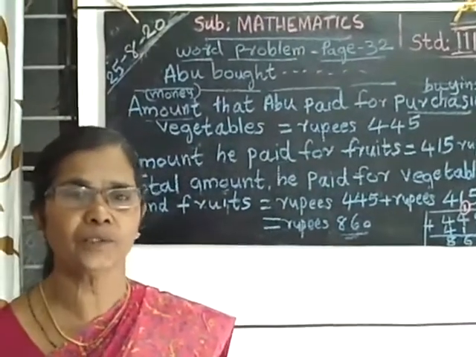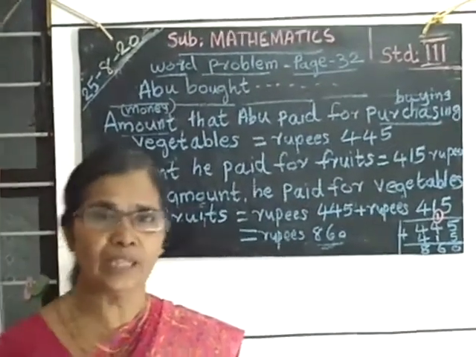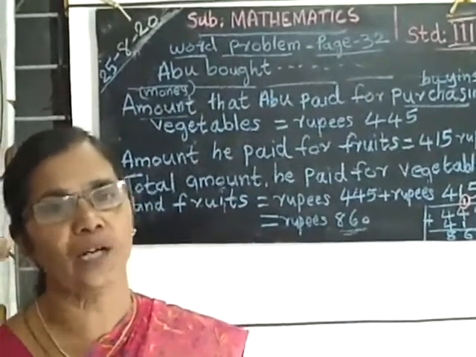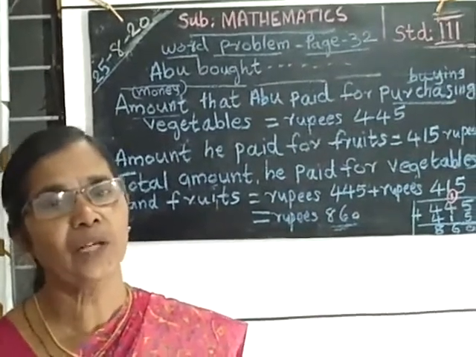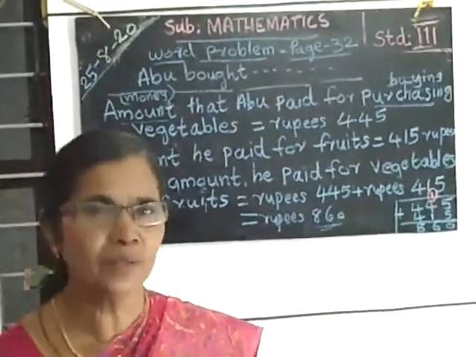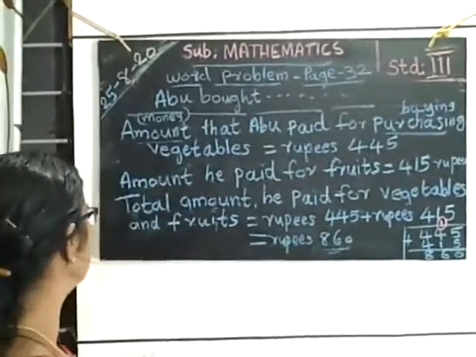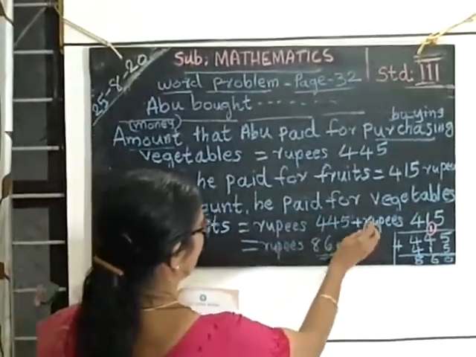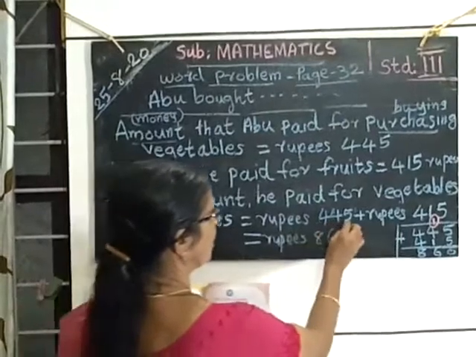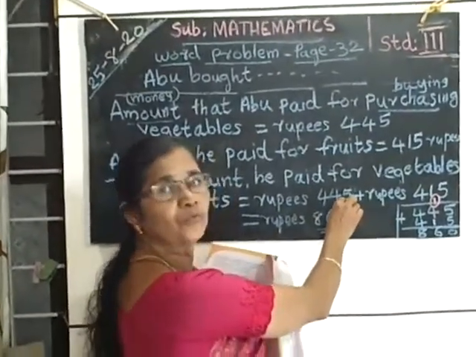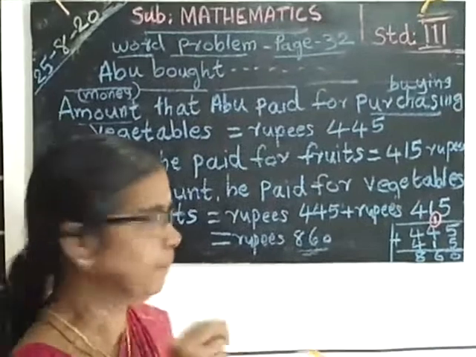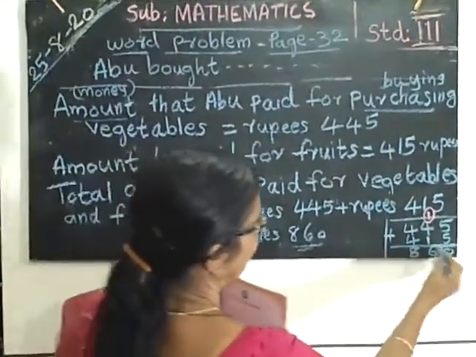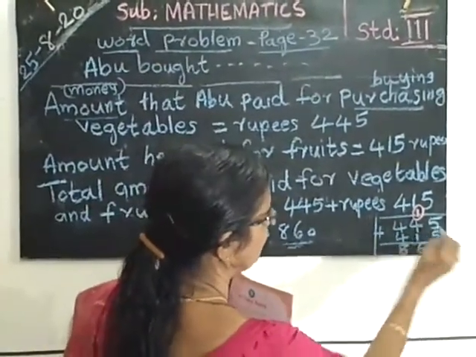How to find out? You know that to find the total amount we have to add the numbers. To find the total amount, we have to add the given numbers. Okay, we will find out. The total amount we have to find out is rupees 445, the cost of vegetables, plus rupees 450, the cost of fruits. Cost means value. Then here we are adding 445 plus 450.